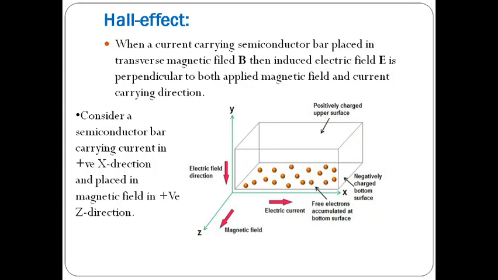So when the current is flowing in the positive x direction, the direction of the hole traveling is also in the positive x direction. The direction of the electron traveling is opposite to the conventional current direction, it is nothing but the negative x direction. So electrons are flowing in the negative x direction and the holes are flowing in the positive x direction. The direction of the magnetic field is the positive z direction.